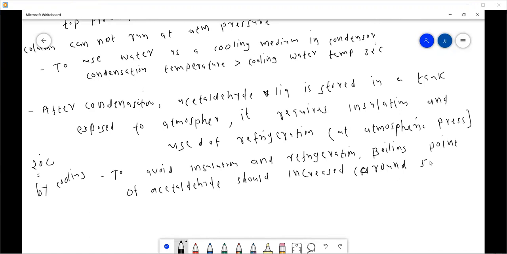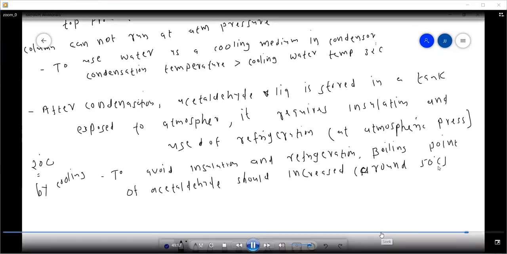So to get this condensation temperature of acetaldehyde, the pressure at the top of the distillation column is increased. To increase the temperature, the pressure is also increased.